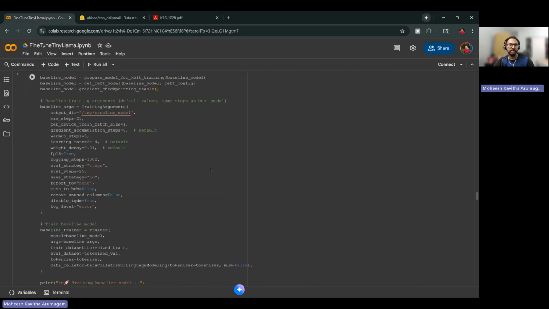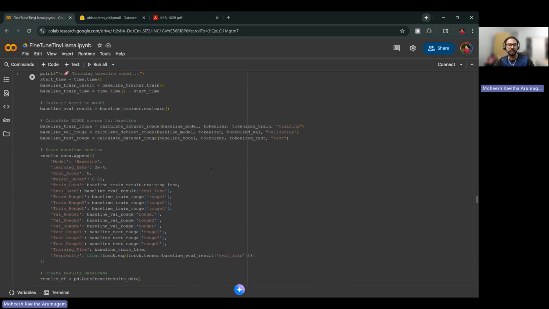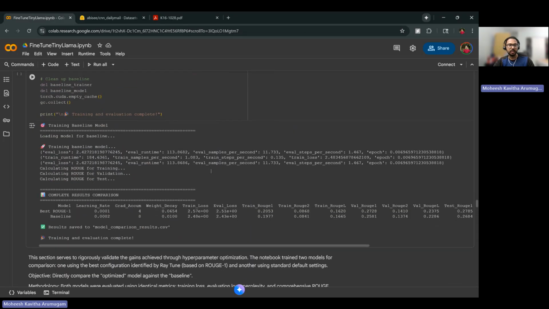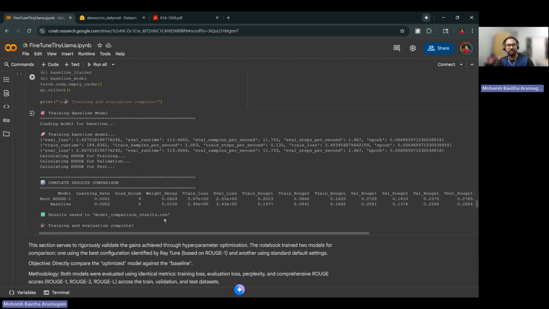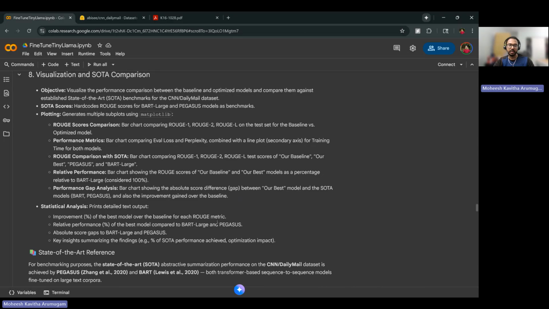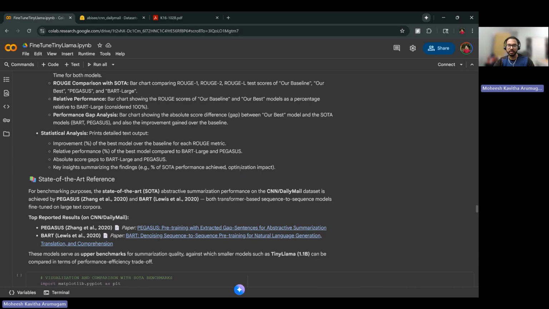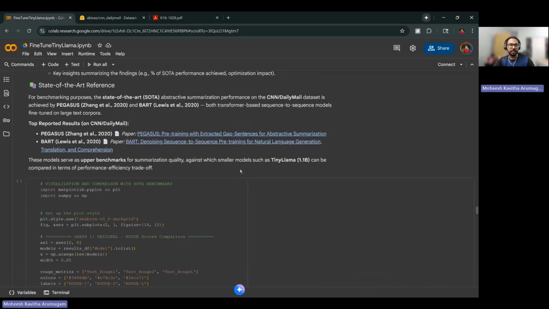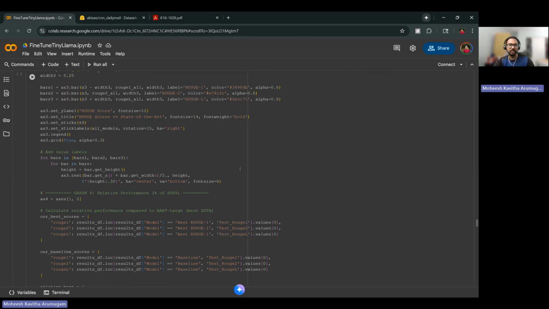So this is the configuration for the baseline model. We'll compare our best model with the baseline model here, where the results are stored in a separate CSV file where we can get all these values. On the next step, we are going to visualize how it varies and how it is different from the state of the art. We have 5 different graphs here.